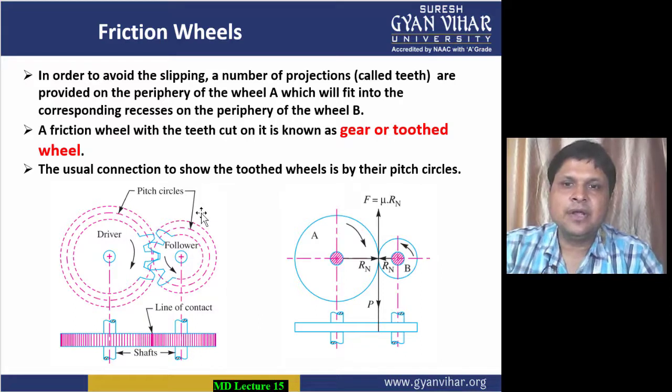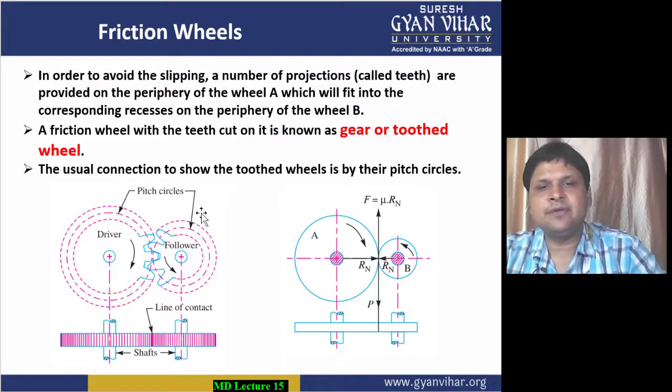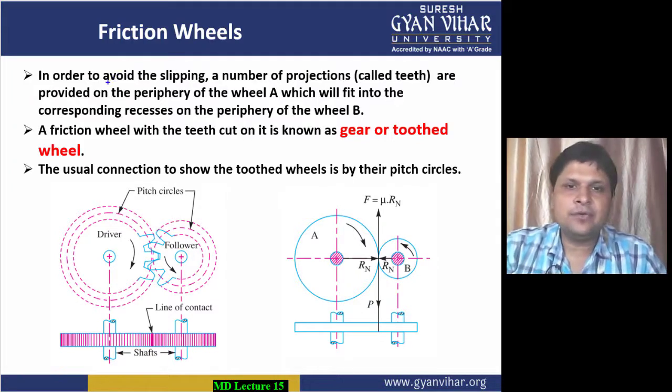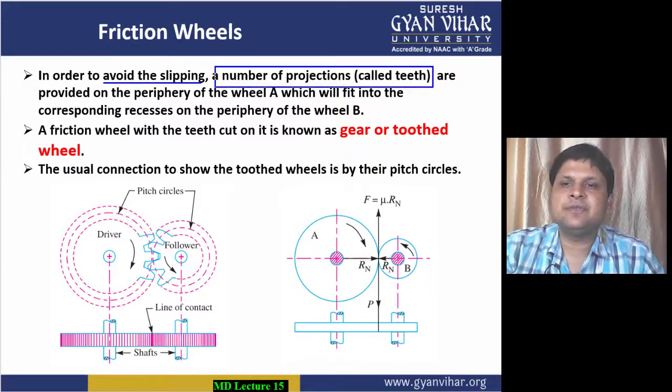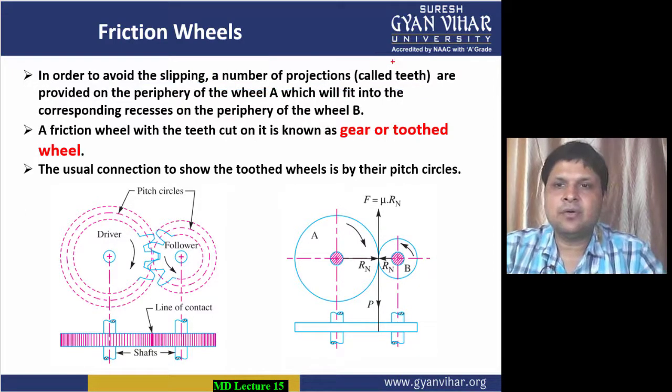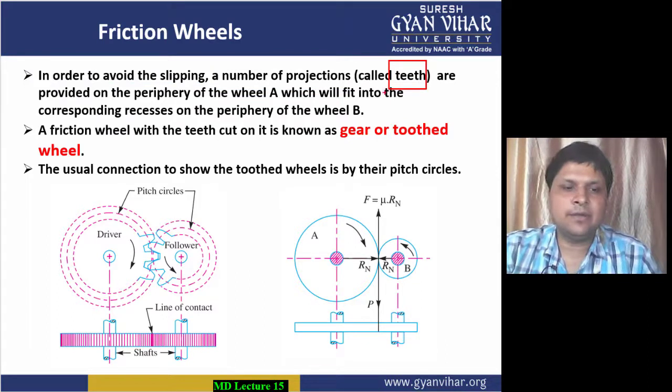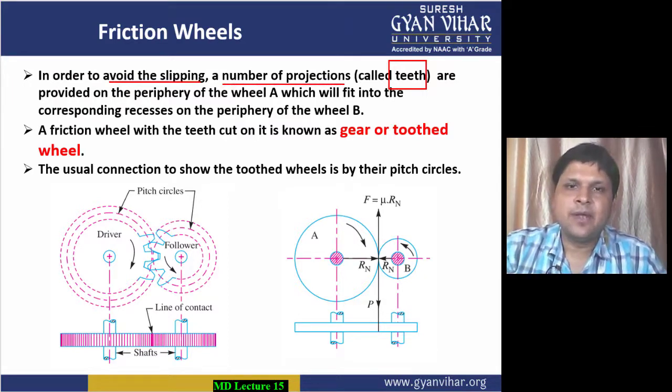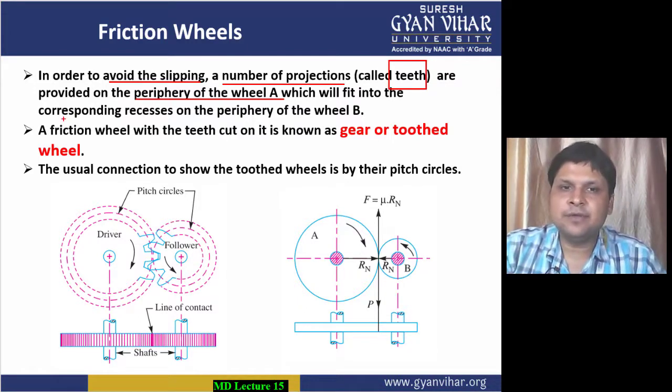Now one more thing. In order to solve this problem of slipping between the two wheels, what are we doing to avoid the slipping, students? We are making a number of projections, which are also known as teeth. They are provided on the periphery of wheel A, and they fit into the corresponding recess on the periphery of wheel B.